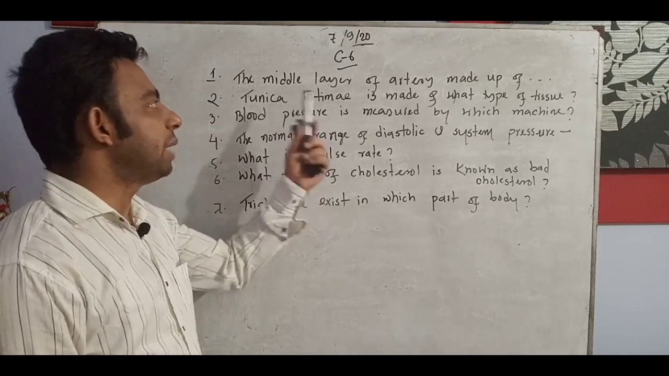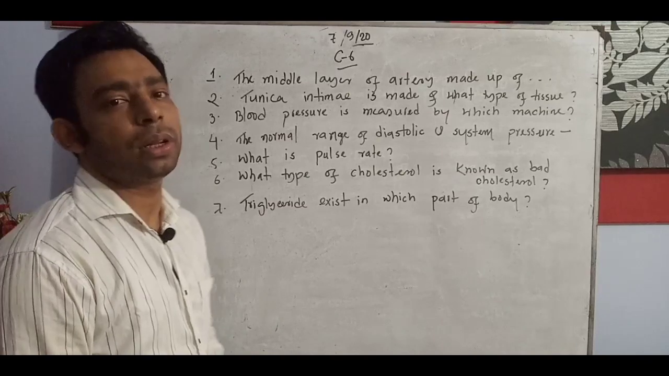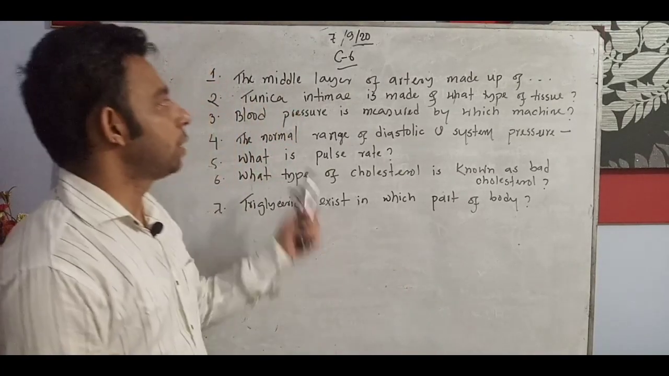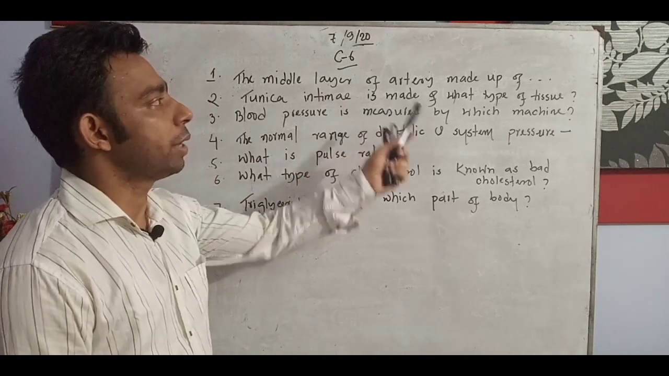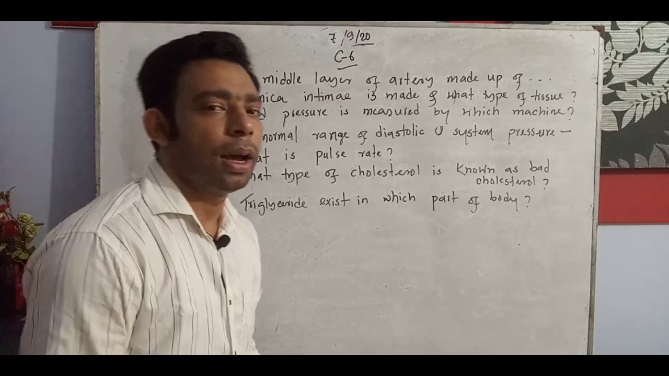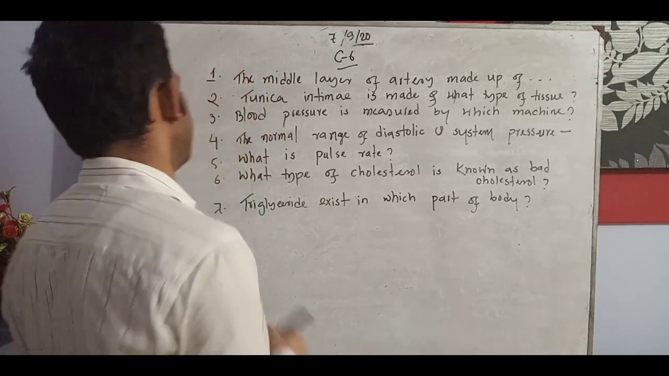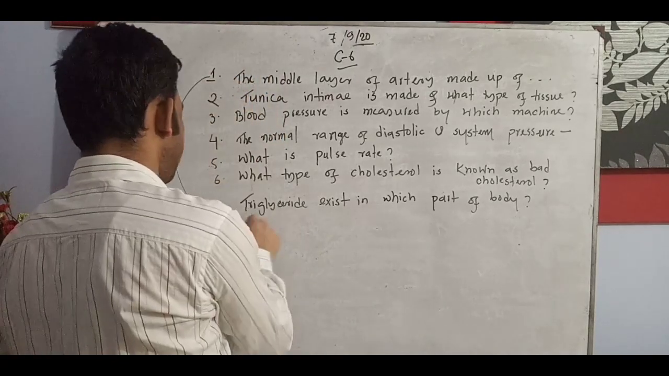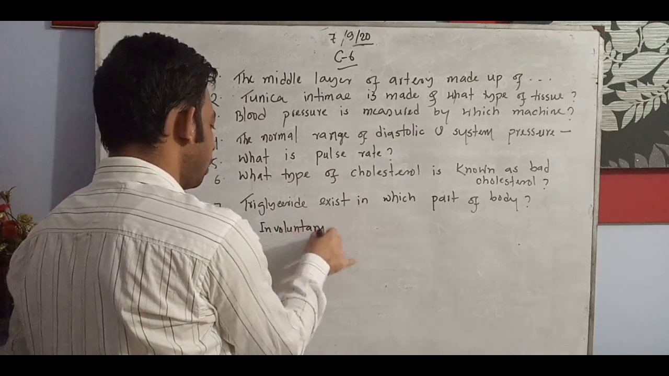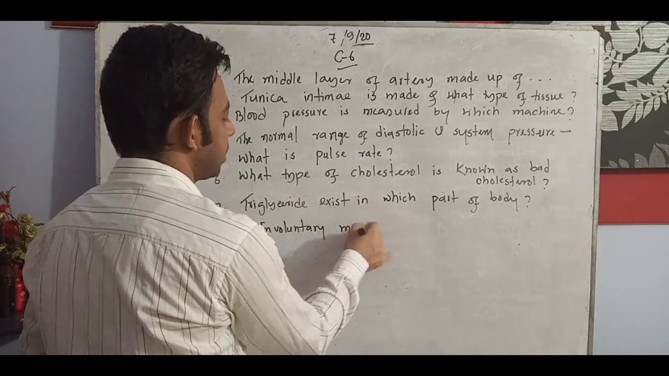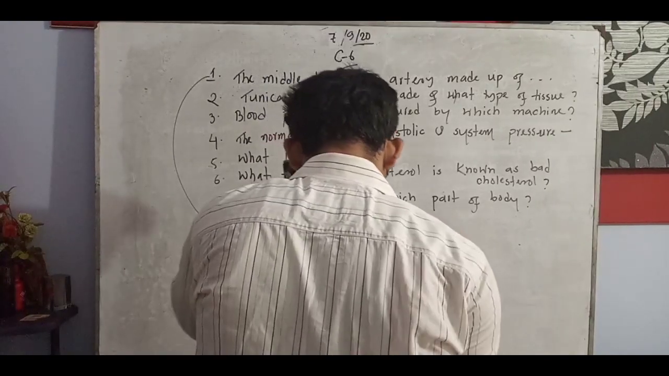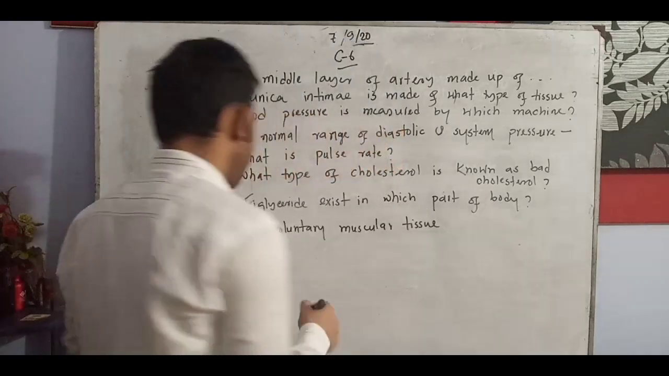Okay, by the way, the middle layer of artery is made up of what type of tissues? It is the first question. The middle layer of artery is made up of what type of tissues? If we say there, we can easily write involuntary muscular tissue. Involuntary muscles or muscular tissue.